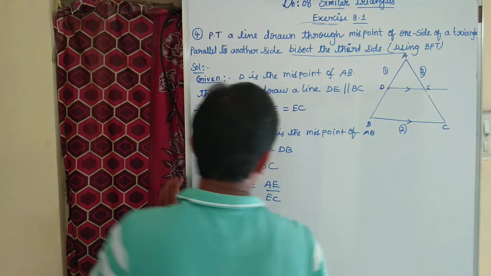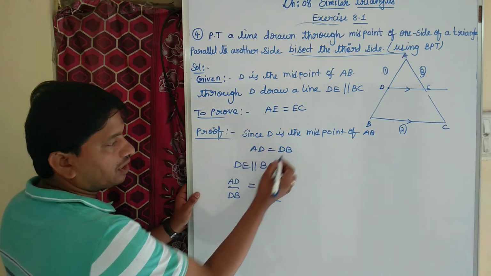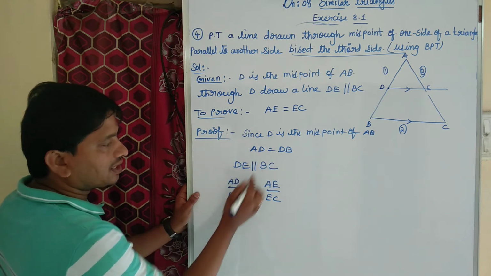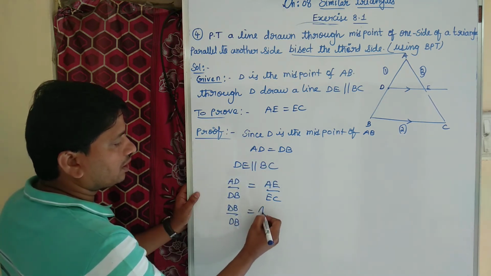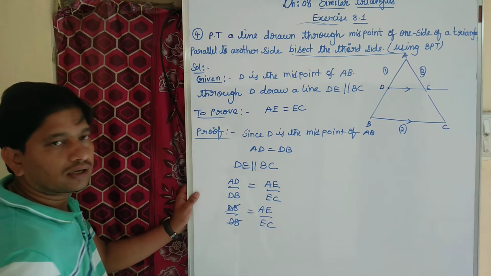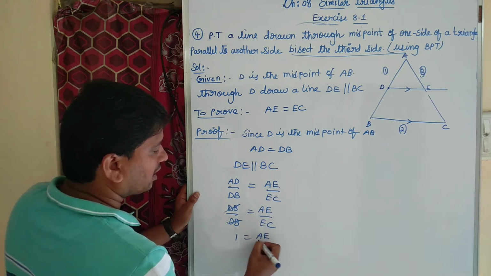But children, we know that AD is equal to DB. So in place of AD, I can write DB, because the lengths of AD and DB are equal. So DB by DB equal to AE by EC. DB cancels, so that is 1 equal to AE by EC.